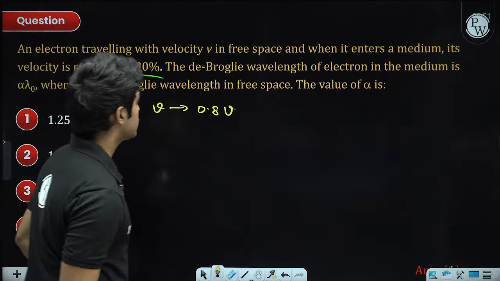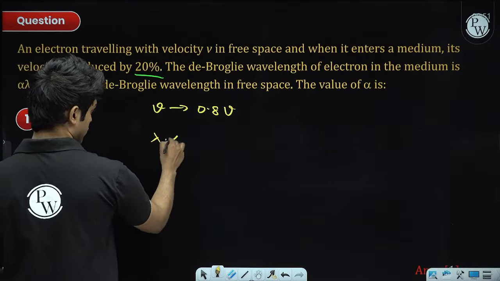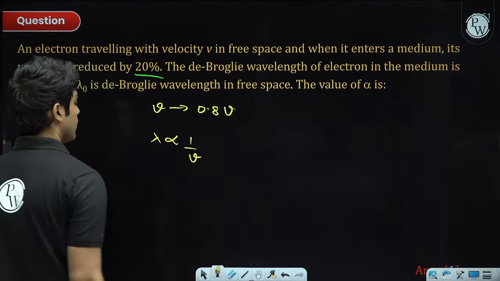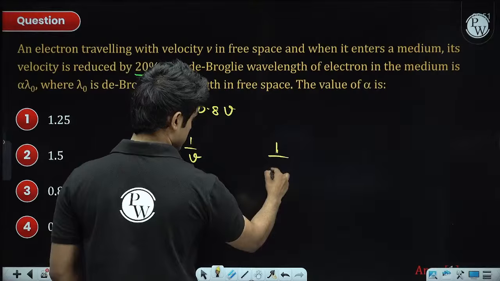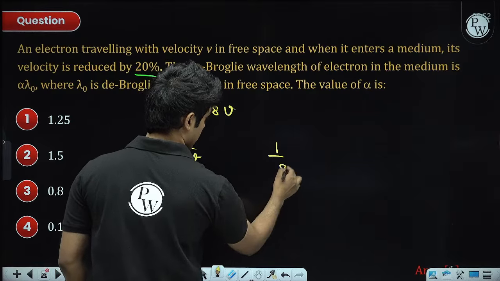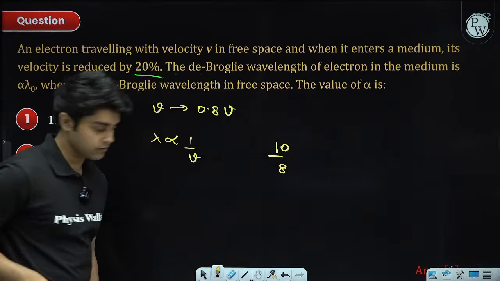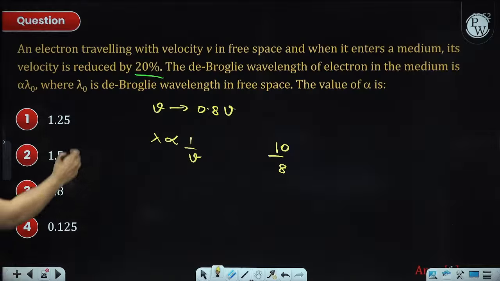Then what happens to the wavelength? De Broglie wavelength is proportional to 1 over v, right? So if velocity becomes 0.8 v, then lambda becomes 10 by 8, which is 5 by 4, which is 1.25.